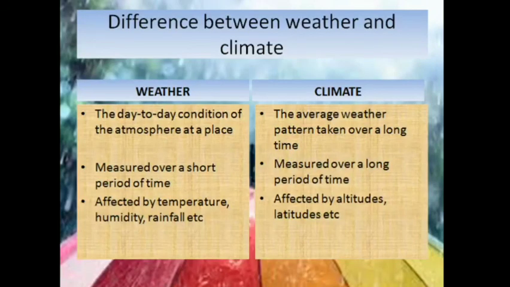Now let us see the differences between weather and climate that we have studied. The day-to-day condition of the atmosphere at a place is weather, while the average weather taken over a long period of time is climate. Weather, as we discussed, is for a short period of time, while climate is for a long period of time. Weather is basically affected by the condition of the atmosphere, that is the temperature, humidity, rainfall, etc. While climate is basically affected by the altitude and the latitude at which the place is located, which will determine the climate of the place.